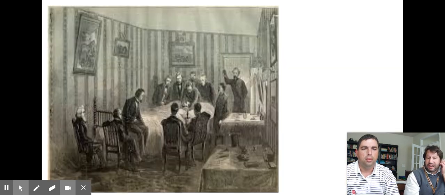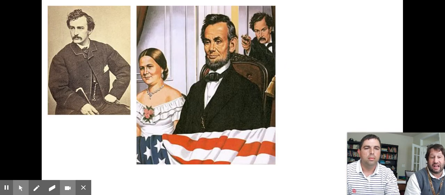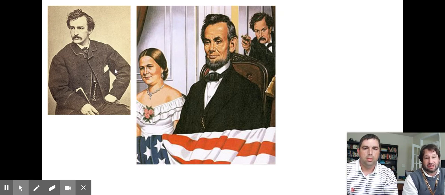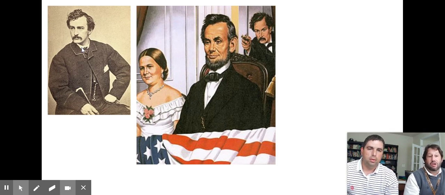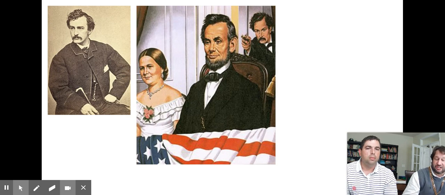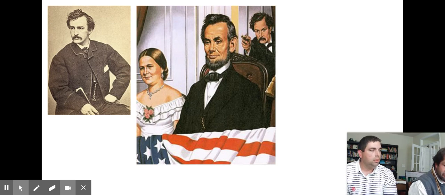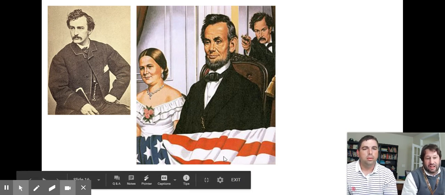Absolutely. The country, right after Lincoln was assassinated, and you can see a couple additional pictures. There's his wife, Mary Todd Lincoln. And again, that's John Wilkes Booth there. He's going to get on a horse. Now, right after he assassinates Lincoln, he's going to jump from the stage, and he's going to tangle his boot heel. You can just see the American flag.